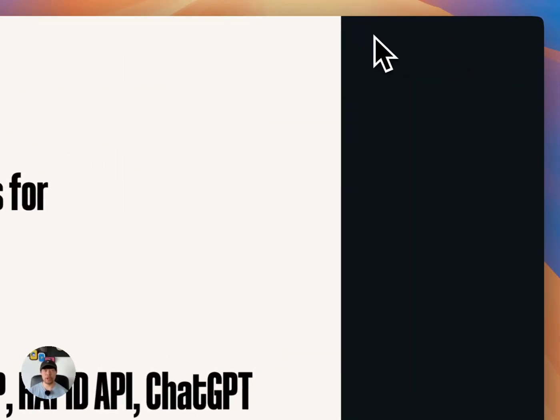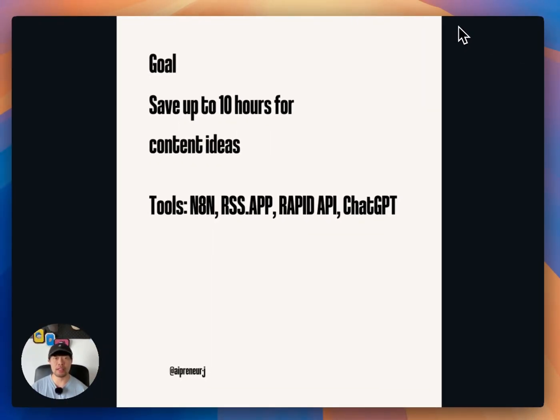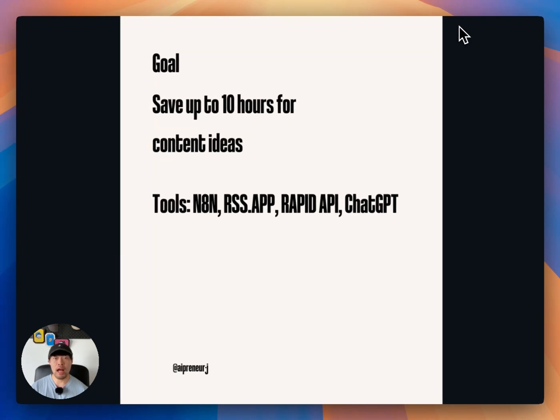If you're new here, I'm June, building multiple SaaS products as a solo founder. I use AI to replace what used to take entire teams, and I have shared everything I learned so you can do the same. Today, I'm going to show you how to save up to 10 hours a week generating content ideas by automating it.